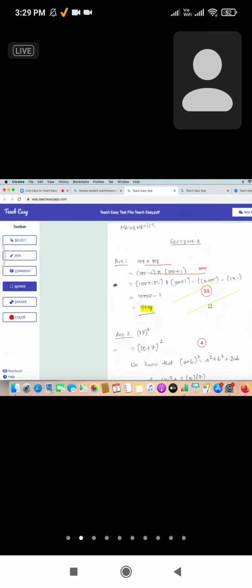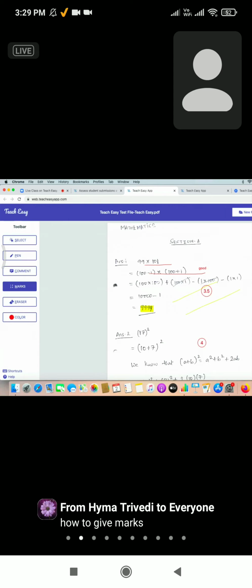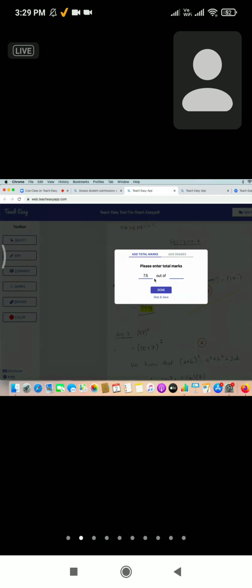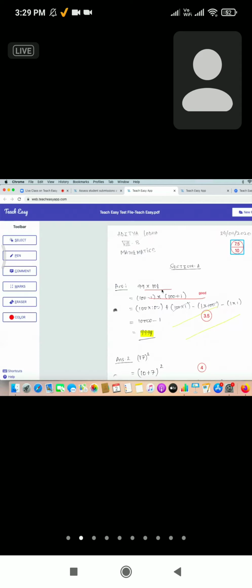Now, one thing that I shared before and I want to bring to focus again is when you are giving marks, you don't have to keep the total in your mind, right? The tool will do it for you. TeachEasy will do it for you. TeachEasy will auto total your marks. When you are saving it, we will show the total marks. You just have to enter the total out of which the student is receiving the marks and click done. On that, we will create this drawing of the total marks on the first page at the top, and I will then go ahead and save it again.